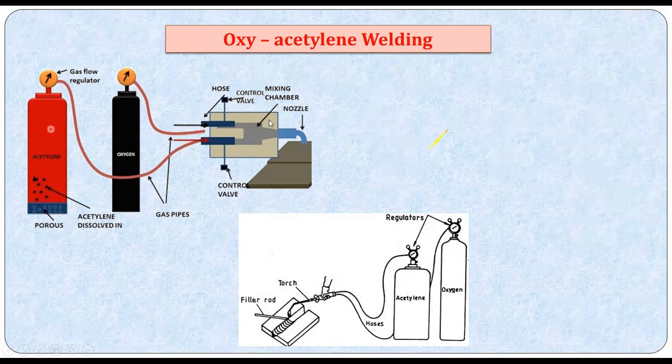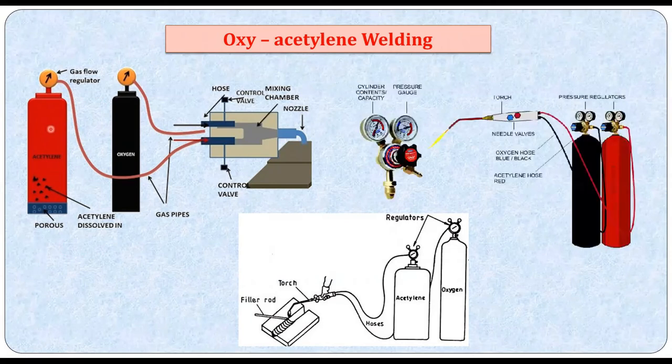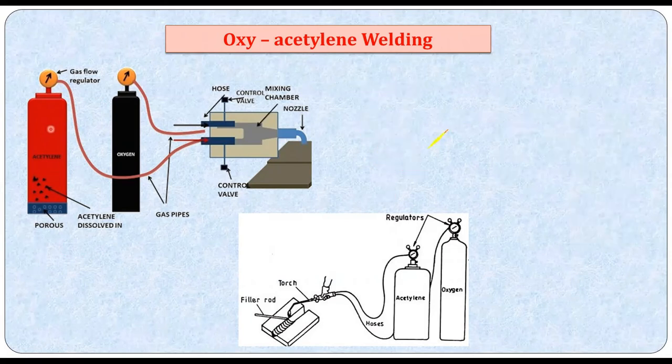You have a mixing chamber where the oxygen and acetylene are allowed to flow through the hoses. These are the hoses, the pipes, we call them tubes, through which the gases pass and get mixed in proper proportion, and come out as an oxyacetylene flame. This flame, when it comes in contact with the joint, melts the material to be joined, and you allow the area to solidify, thereby you get a strong joint. This is a very widely used welding technique from a long time.